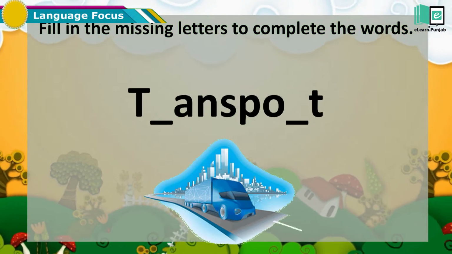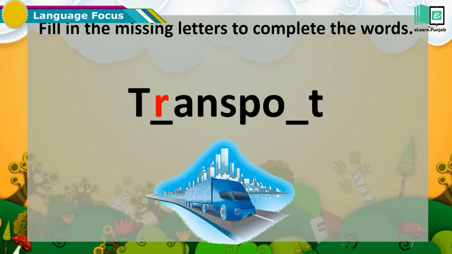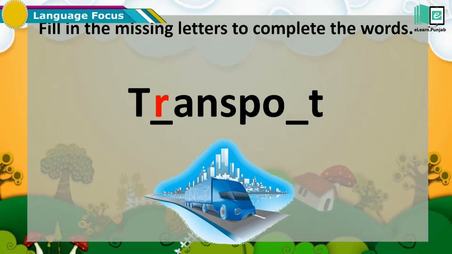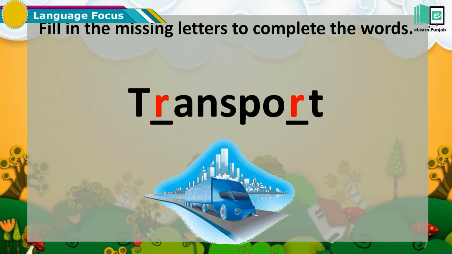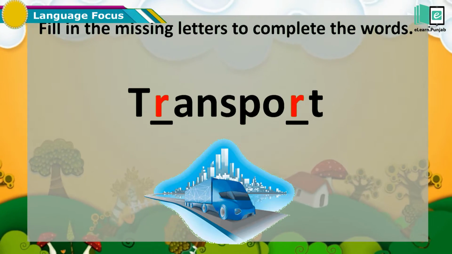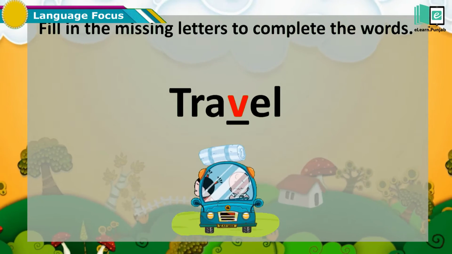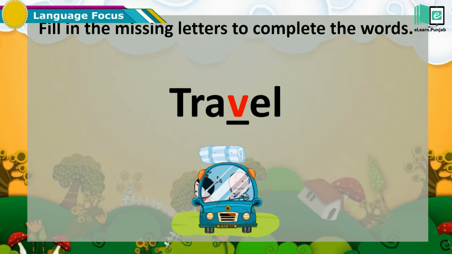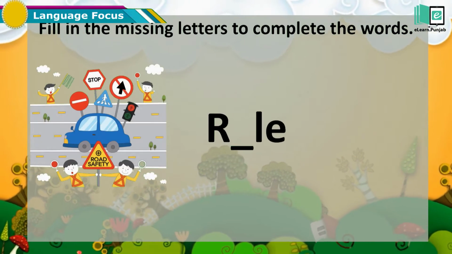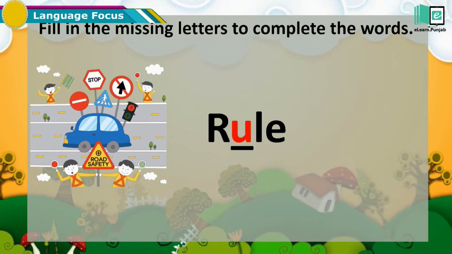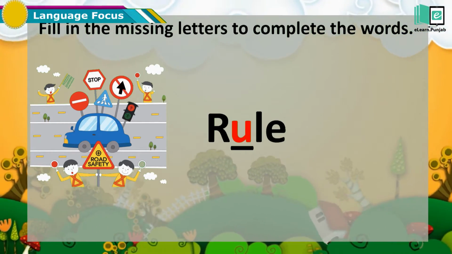T, R, A, N, S, P, O, R, T. Transport. T, R, A, V, E, L. Travel. R, U, L, E. Rule.